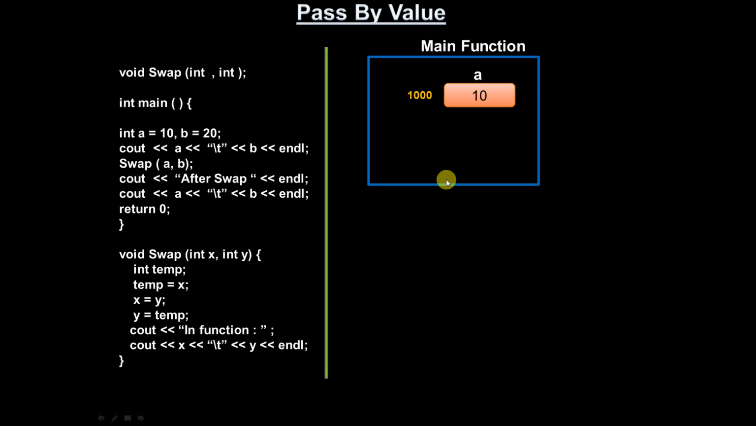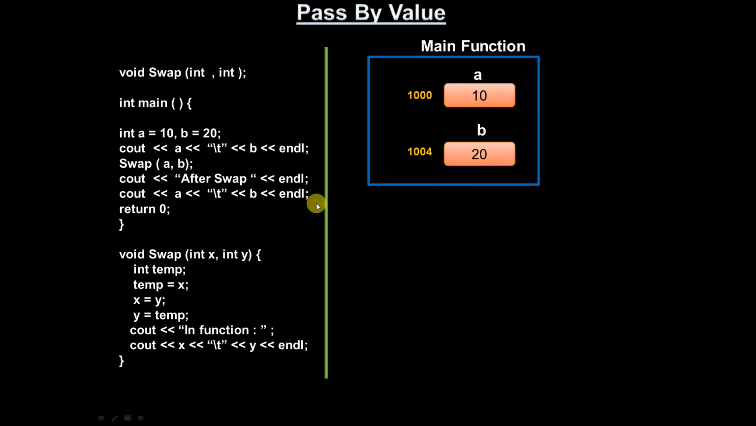Now the b variable will be created. Since it is a stack and an integer variable, I'm incrementing by 4 bytes: 1000, 1004, this is the address. This 1004 location is referred to as b, and the value 20 is stored here. Now I'm trying to print cout a comma b. What is the value of a present here? 10. What is the value of b? 20. So initially it is printing 10, 20.